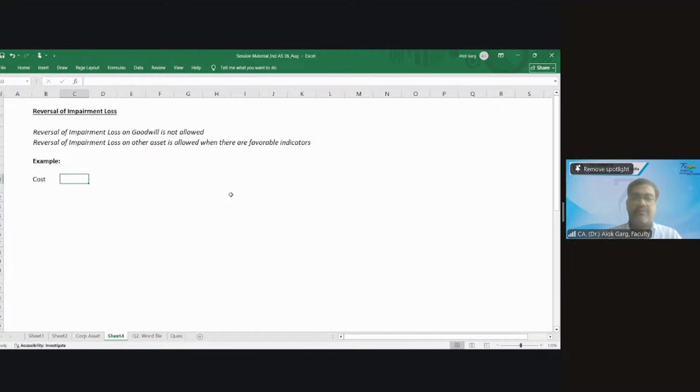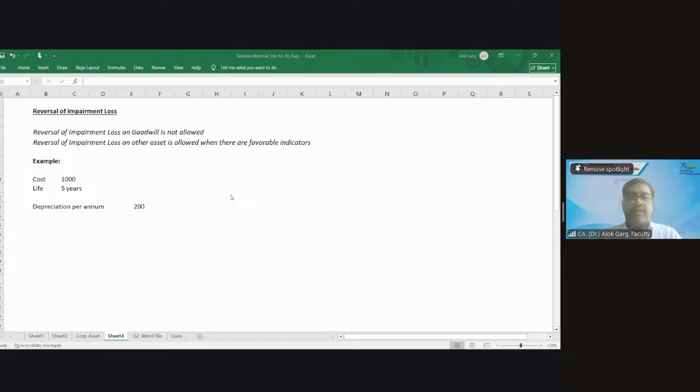Tell me, doston, what is the depreciation per annum? 1,000 divided by 5, 200 rupees, right? With the given scenario, 200 rupees.